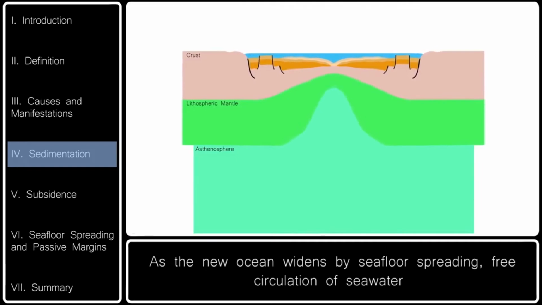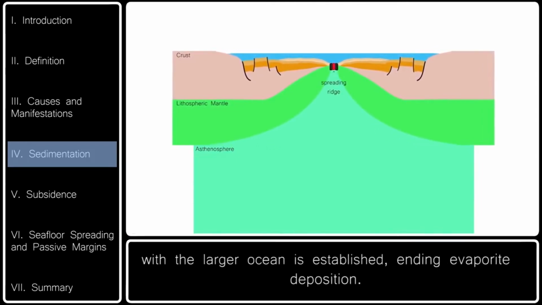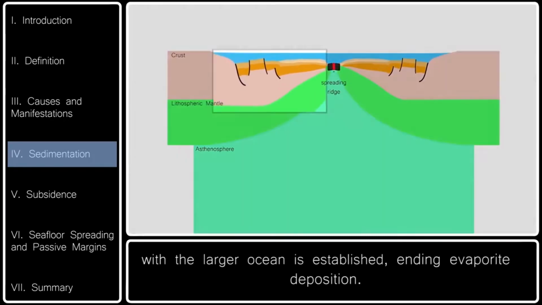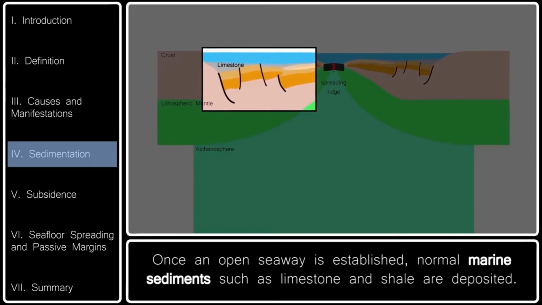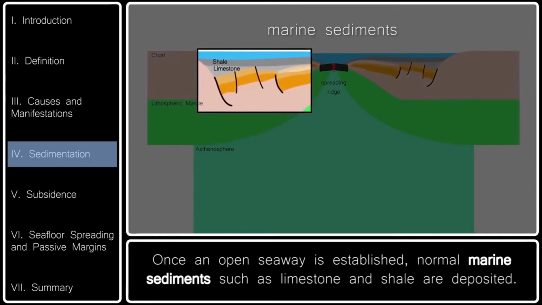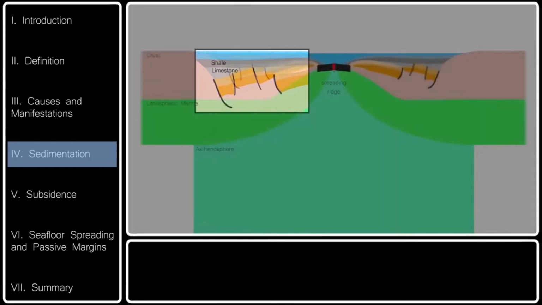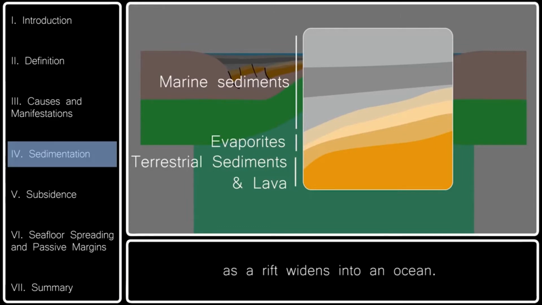As the new ocean widens by seafloor spreading, free circulation of seawater with the larger ocean is established, ending evaporite deposition. Once an open seaway is established, normal marine sediments such as limestone and shale are deposited. The sequence of terrestrial sediment with lava, overlain by evaporites, overlain by marine sediments, is thus expected as a rift widens into an ocean.